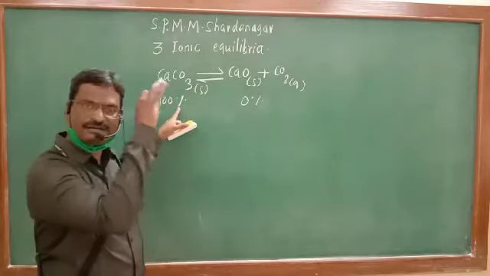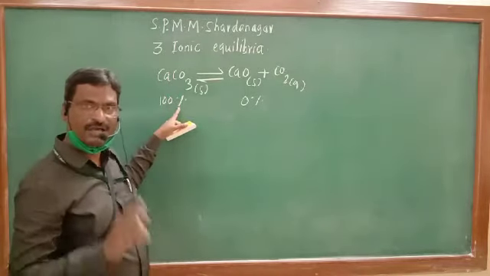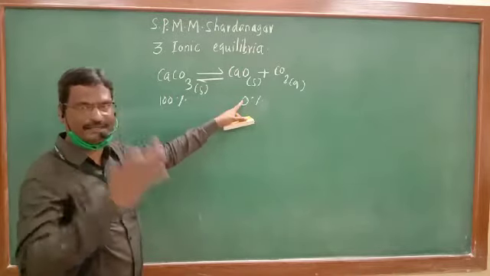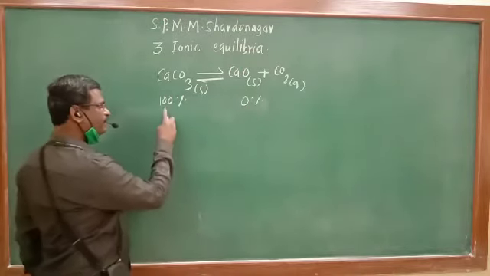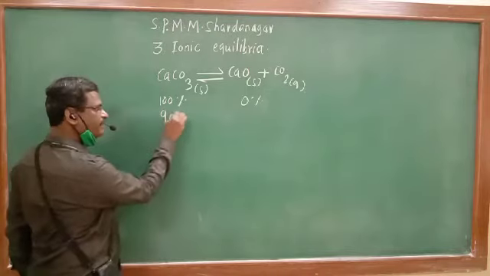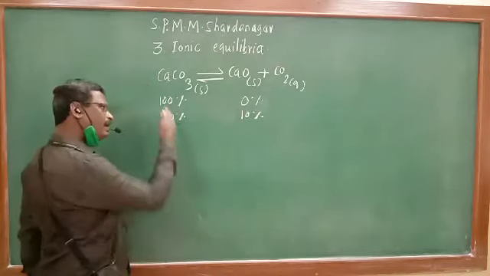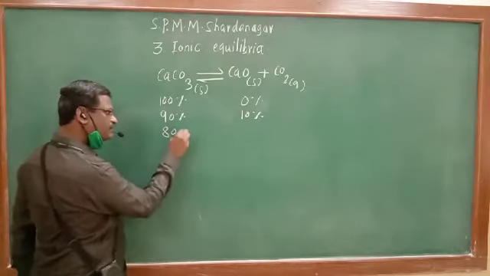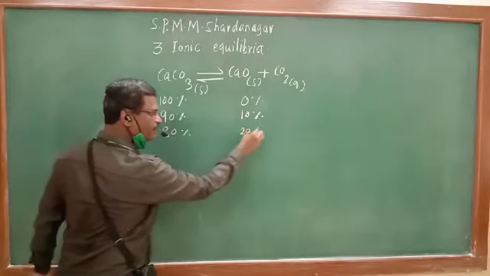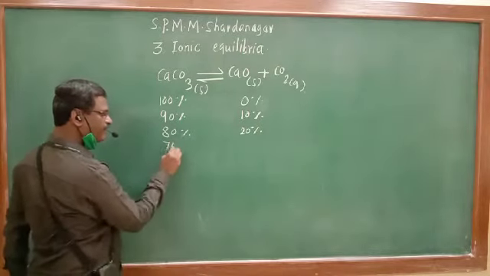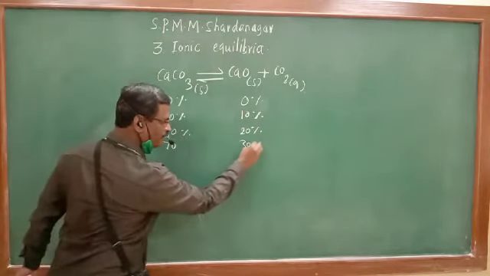Concentration of reactant decreases and the concentration of product goes on increasing. So let us consider, if this 100 becomes 90%, this will be 10%. Again this is decreasing, suppose it is 80%, this will be 20%. So on, it is decreasing like this, 70, this is 30.